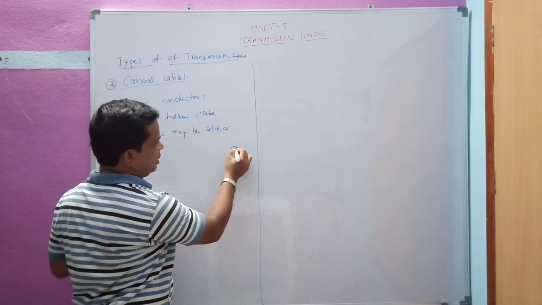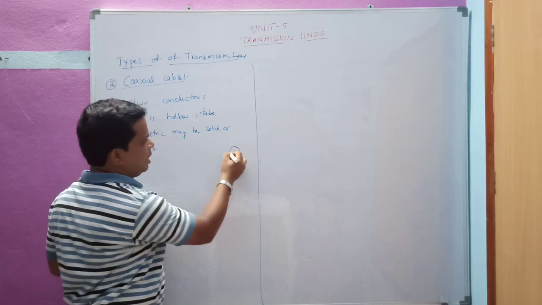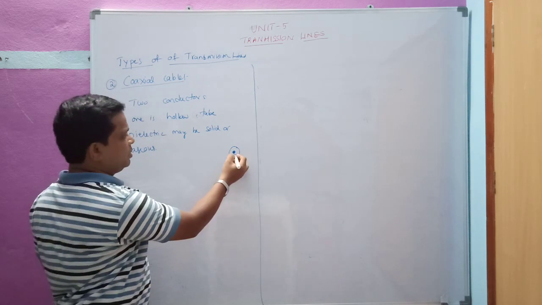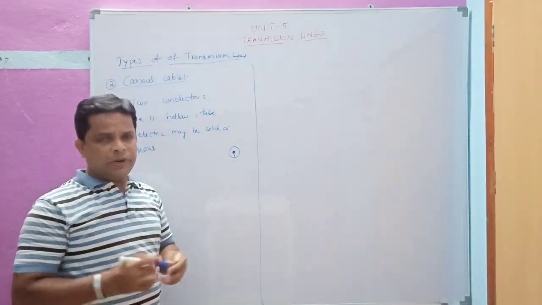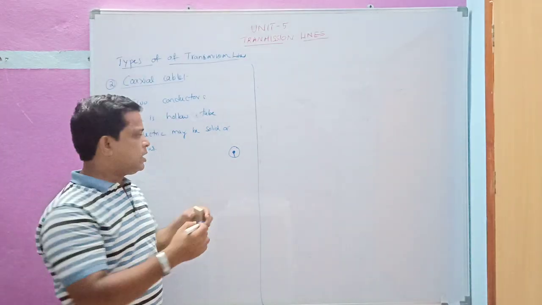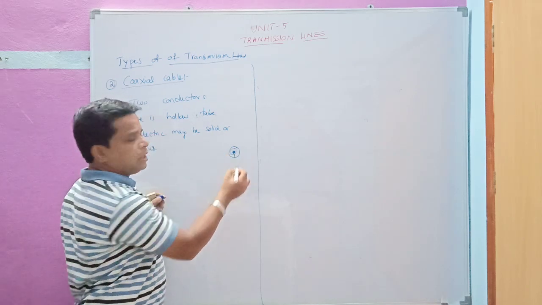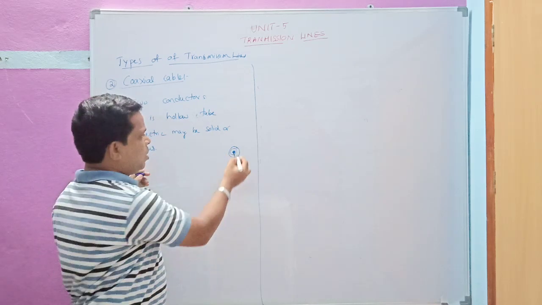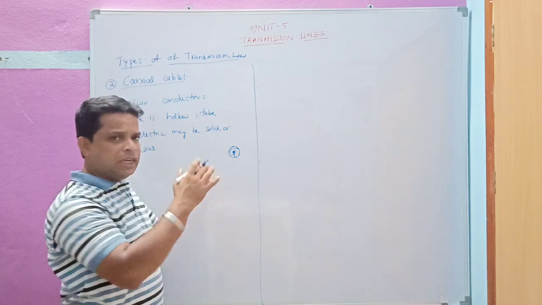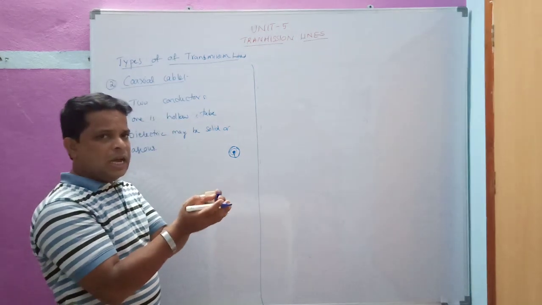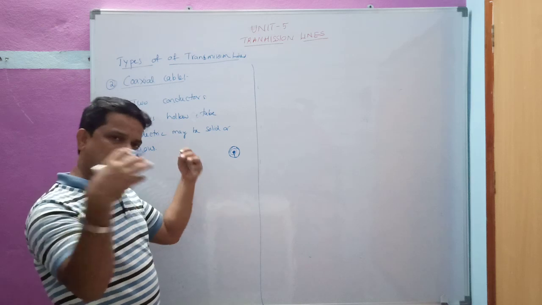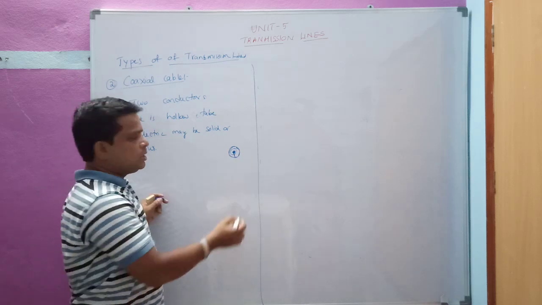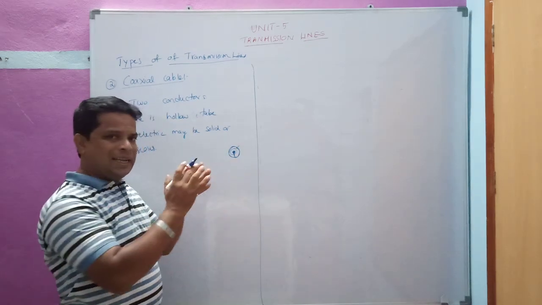Generally, this is the inner conductor and the outer conductor, and the dielectric is filled in between these two. Here the electric field lines, or the electromagnetic field lines, are confined to the inner conductor only, and the outer conductor is going to act like a shield. It is going to protect the electromagnetic waves or power transmitted inside this inner conductor. So the outer conductor is acting like a shield.